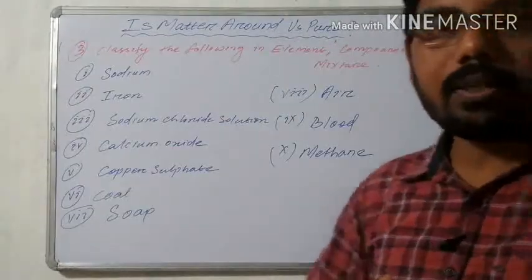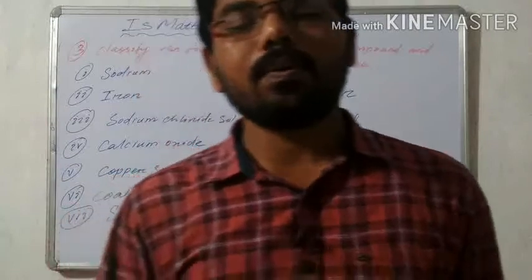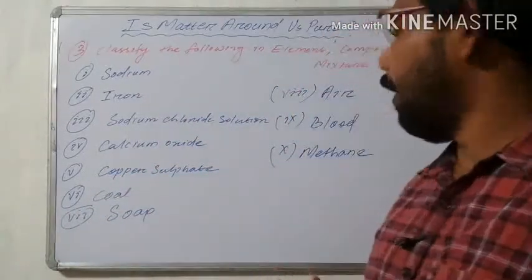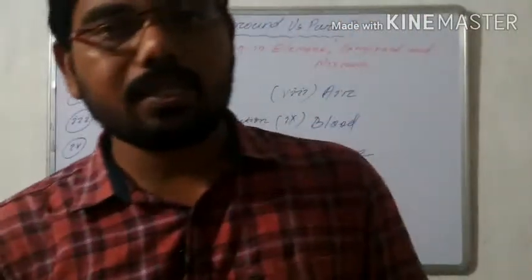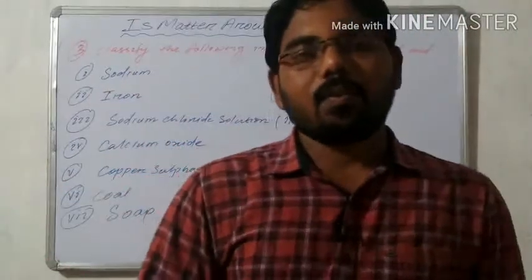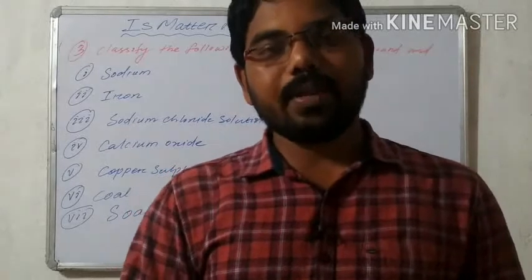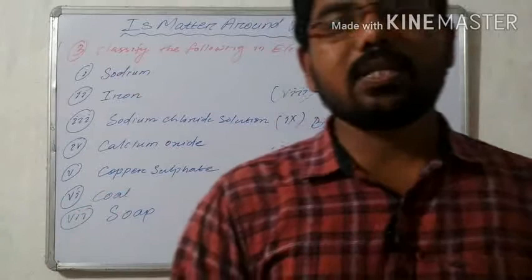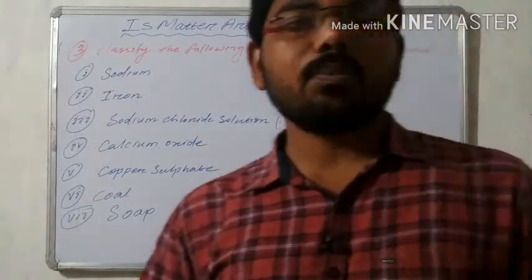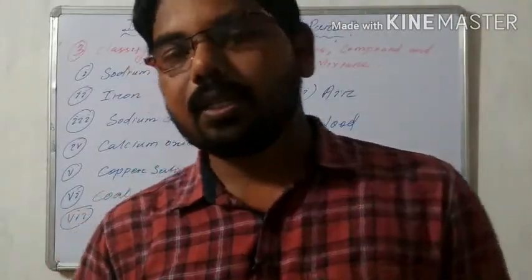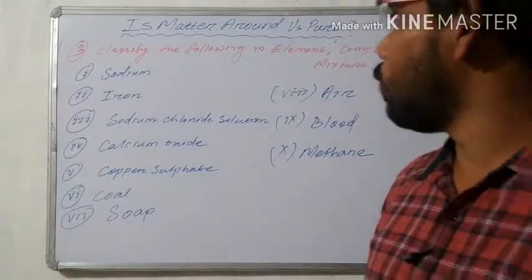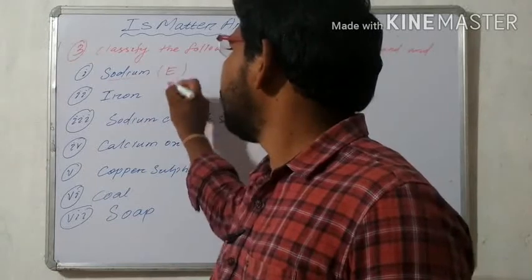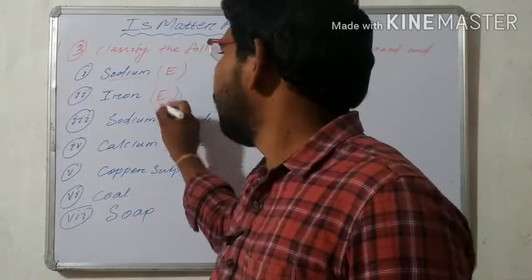This one: which are the elements, which are the compounds, and which are the mixtures, is most important. First, an element is a pure substance, a compound is a combination of two or more elements in a definite ratio, and a mixture is a combination of two or more pure substances. So the first one, sodium, is an element. Iron is also an element.